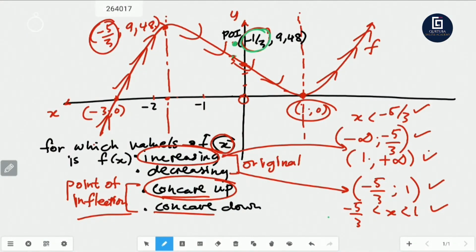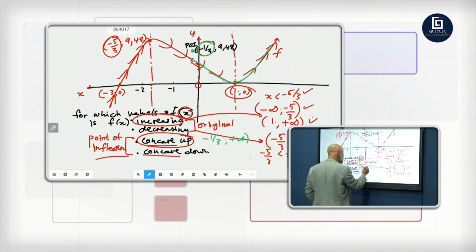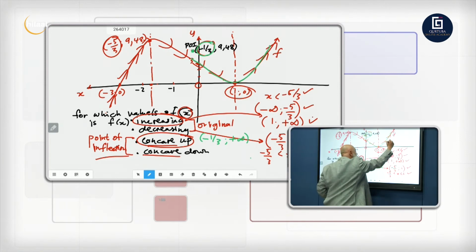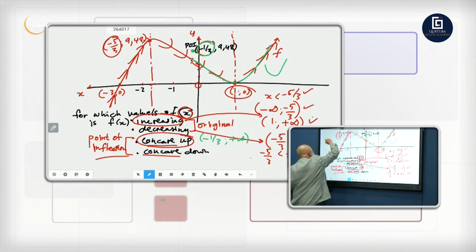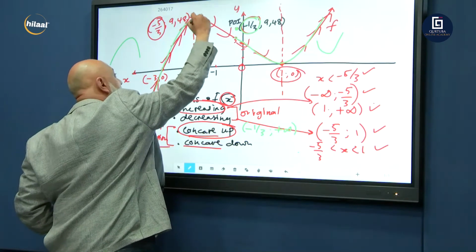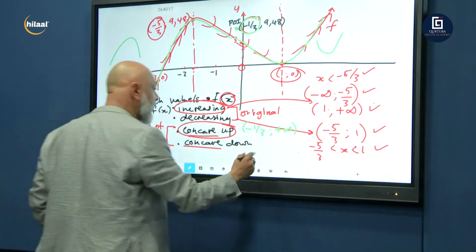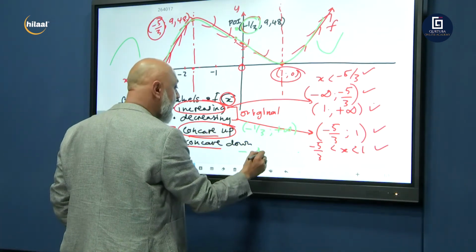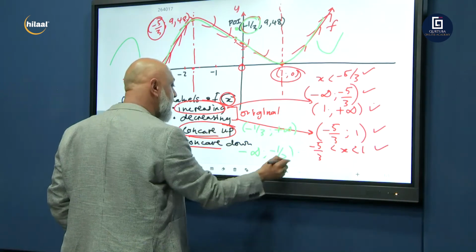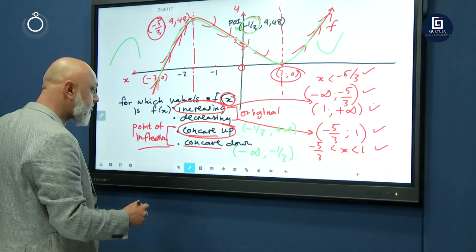From this x value, you can see it is concave up. So from minus 1/3 to positive infinity. That's where it's concave up. Where is it concave down? You can see concave up is the smiling face, happy face. Concave down is from there right up till that point, so from negative infinity right up to minus 1/3. And that's where it is.